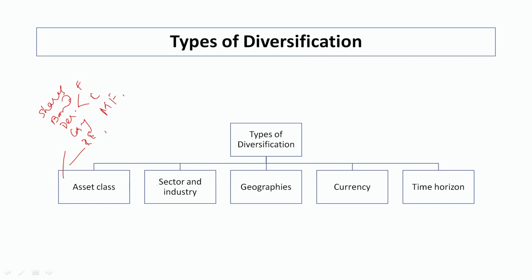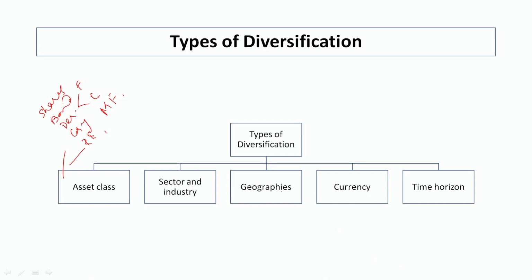Then sector and industry. The variety of sectors is available in the particular stock exchange, you can look into it. There is real estate, there are pharmaceutical companies, there are companies related to IT, telecommunication, so lots of industries are available. According to your need and requirement, you can diversify the portfolio. Then geographies, we can invest in our country as well as we can go to foreign countries and purchase shares there. In that case, that is geographical diversification.